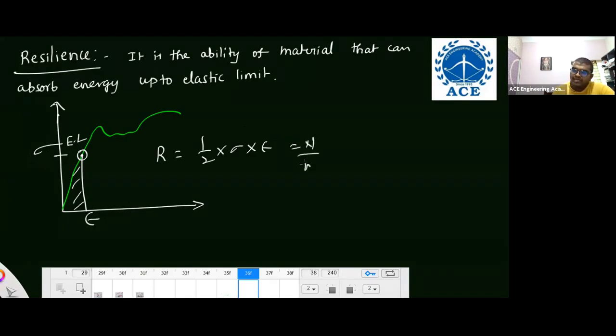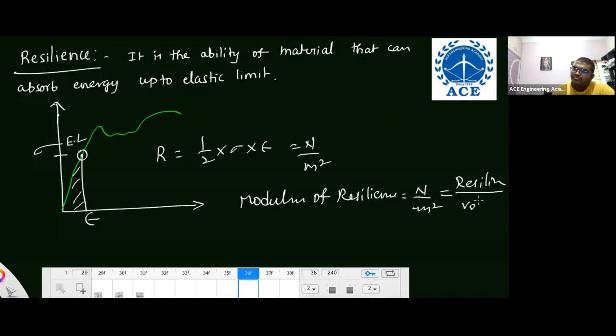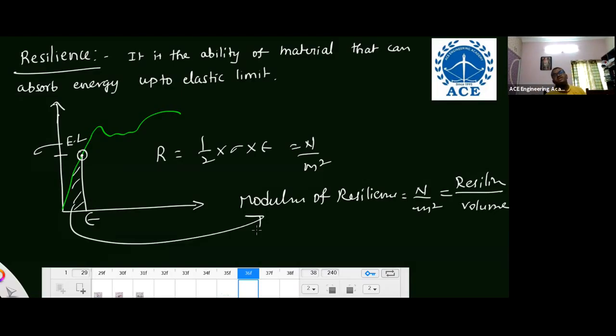This is resilience per unit volume, that means Newton per meter square. So we can say it's modulus of resilience, that is Newton per meter square, resilience by volume. So this area represents modulus of resilience, not just resilience. But anyhow, if the data is given and they ask you resilience, take the area, half into sigma into epsilon. That's it.